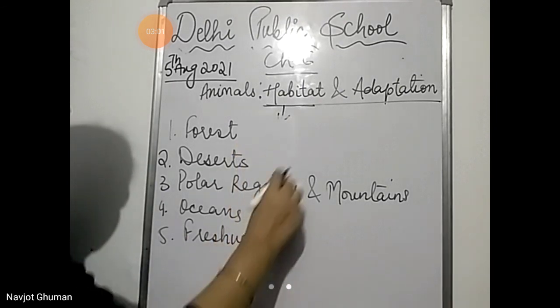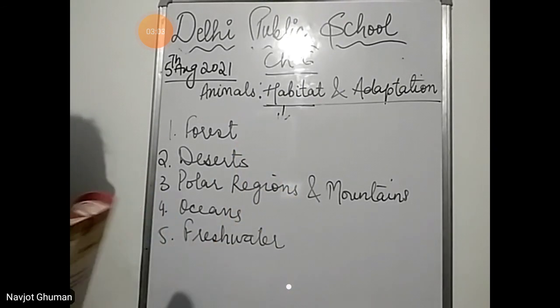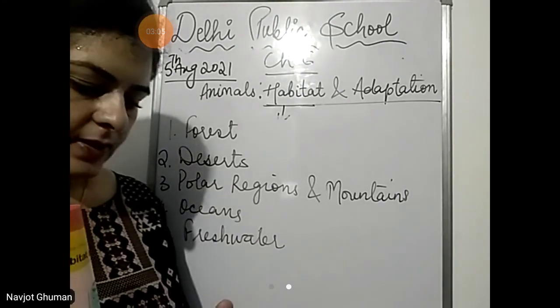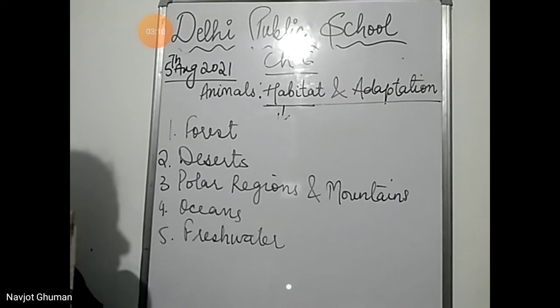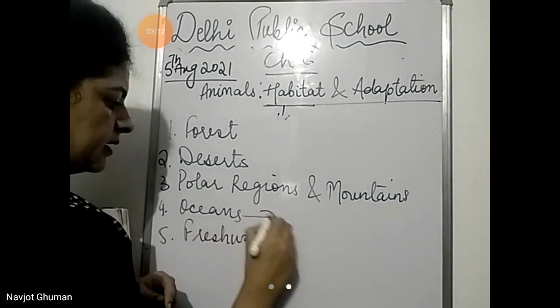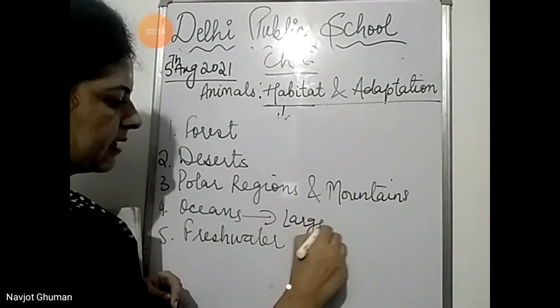These are the different types of habitats where different animals live. So which is the world's largest habitat? That is the ocean. It is the world's largest habitat.